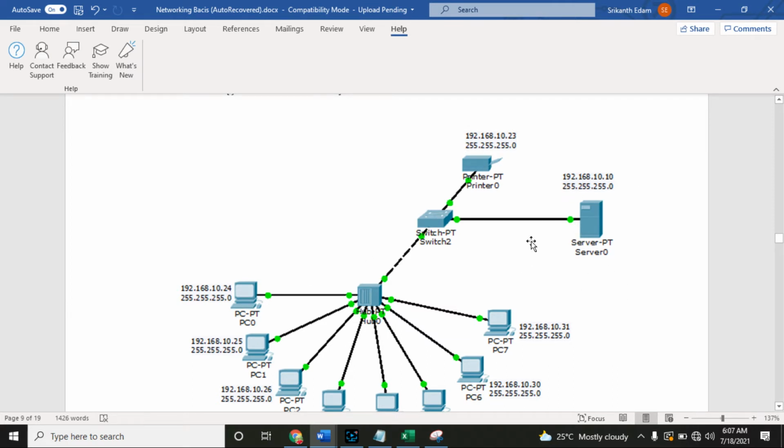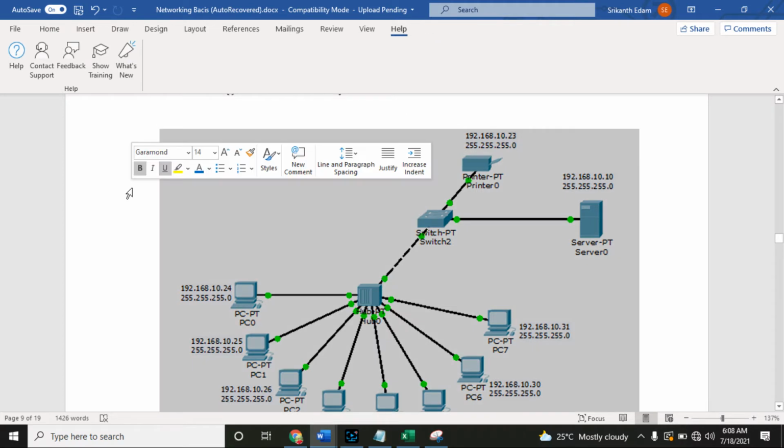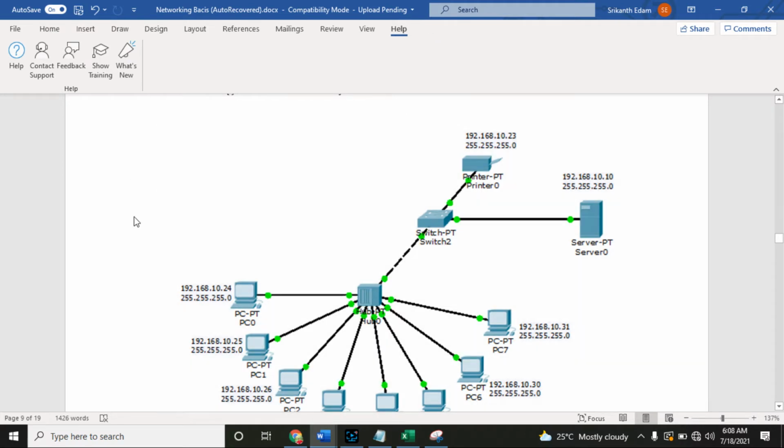So in order to communicate with each other they need an IP address. It is the same as when you want to deliver something, you need an address, a house address. In order to share resources like printers or any shared folder or shared volume, you need an IP address.